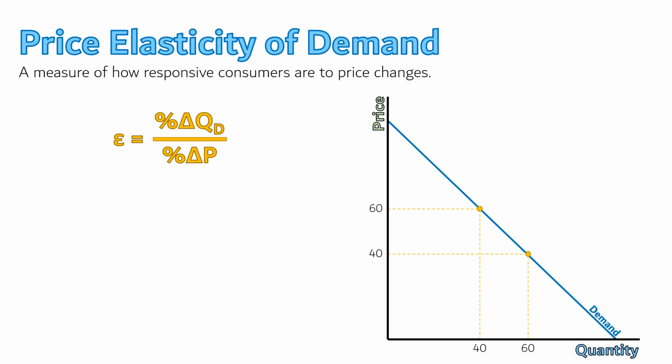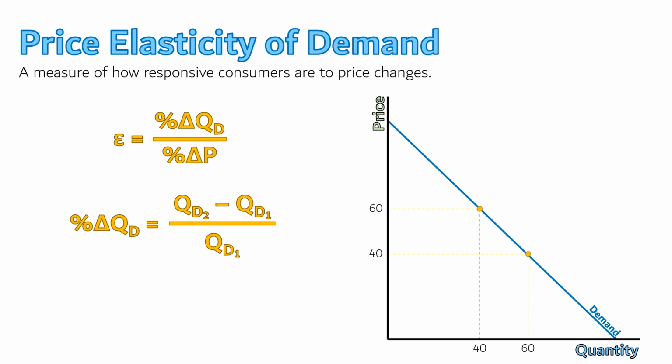Let's start by thinking about what the percent change in the quantity demanded will be. The quantity demanded went from 60 down to 40. What is the percent change? Well, the formula for a percent change is always the same. It is your new value minus the old value divided by the old value.